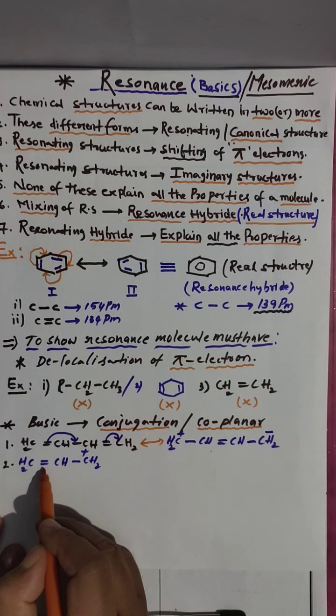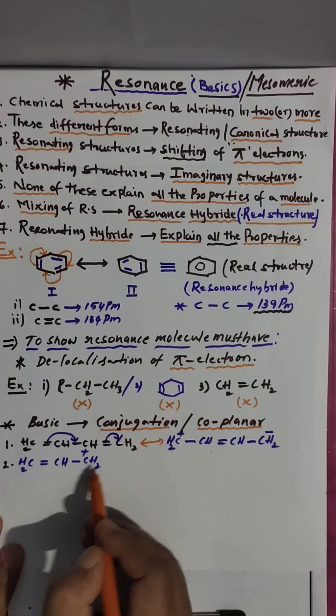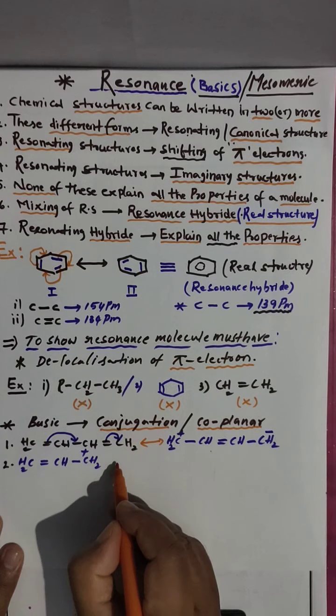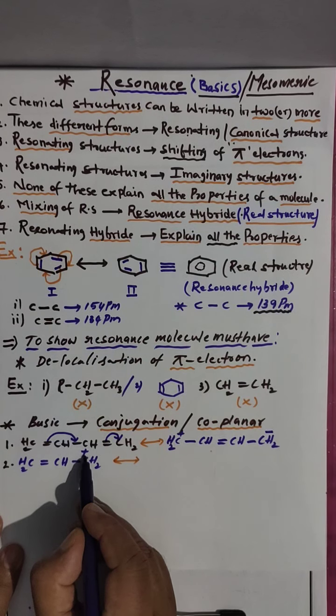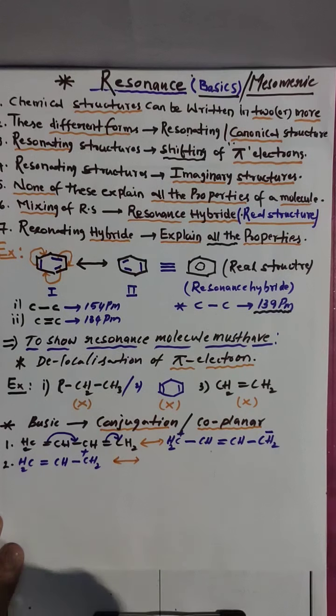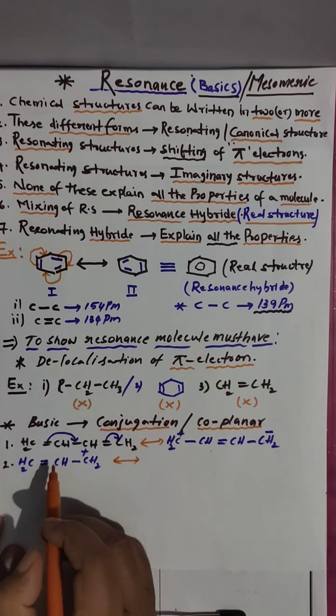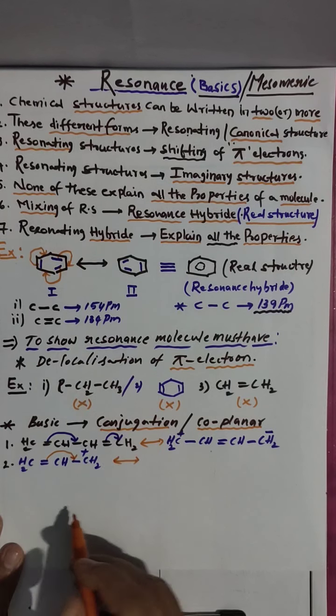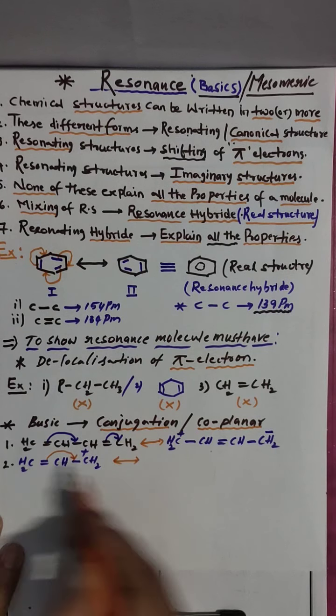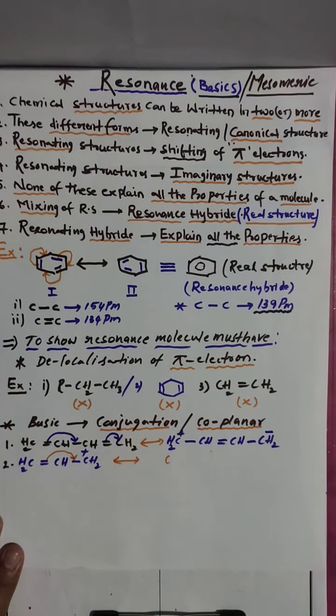Condition number 2 is double bond next to a positive charge. Clear? Now I am getting a resonating structure. Look here, how to shift? Here electrons are fewer, so we have to shift the electrons towards the electron-deficient carbon. This carbon loses valency, that's why CH2.